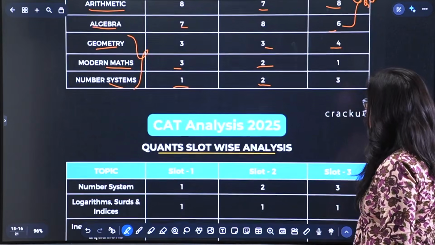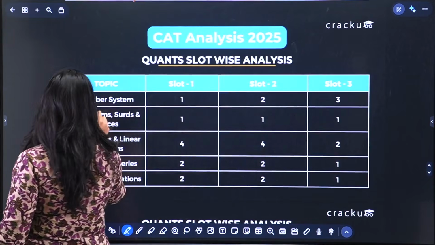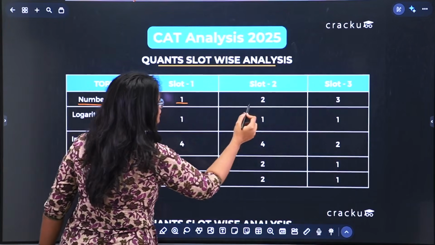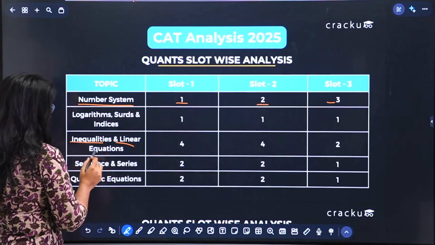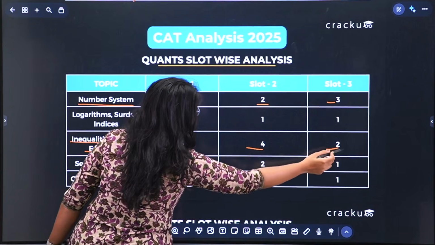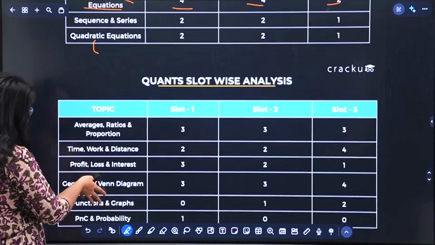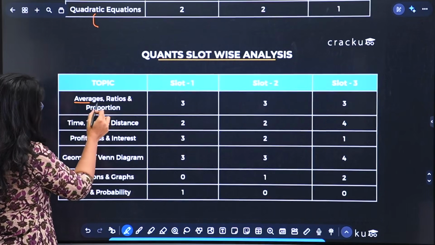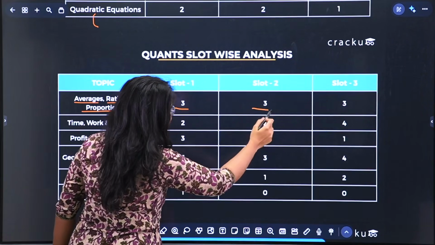Now moving on to the topic wise analysis of quants, you will see in number system, around 1 to 3 questions came in each of the 3 slots. Now if you see inequalities and linear equation, around 4 questions came in slot 1, 4 in slot 2 and 2 in slot 3. Now continuing it, if you see, in averages, ratios and proportion, about 3 questions came in slot 1, 3 in slot 2 and 3 in slot 3.